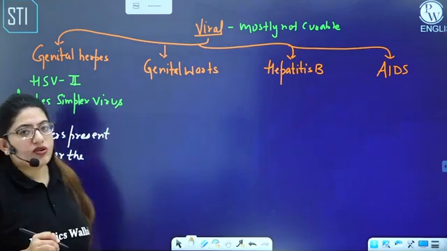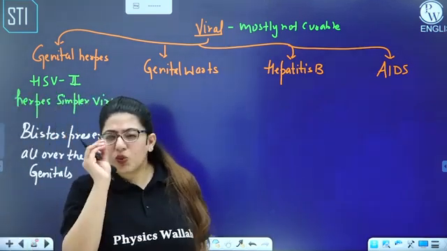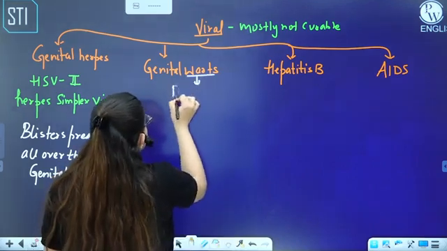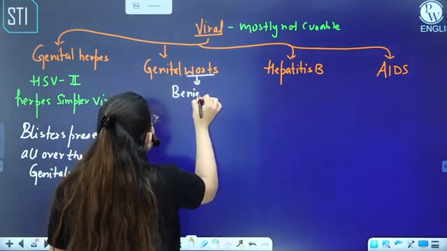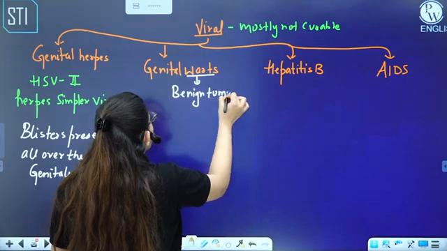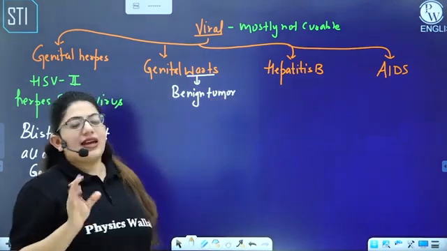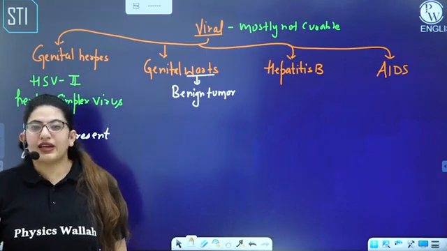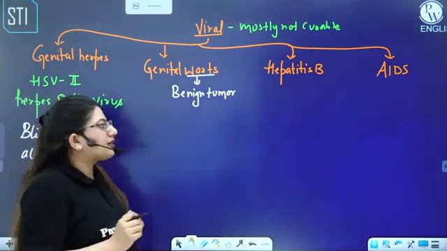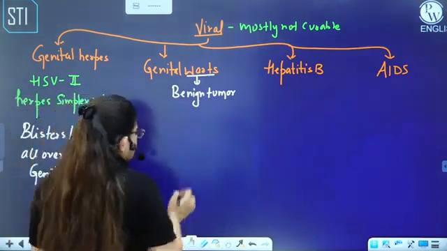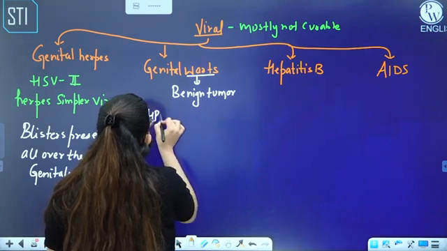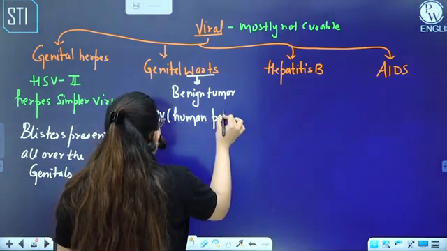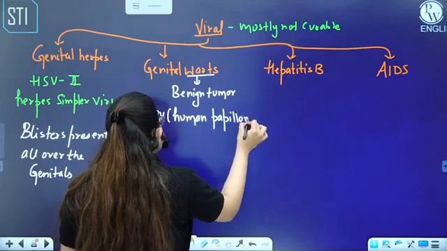Then we have genital warts. Now, what are warts? Warts are like small tumors. They are benign tumors. A benign tumor is one which does not move from one place to another, and it is less harmful. The one which is harmful is the malignant one, and you call it cancer. But these are small tumor-like growths. Genital warts are caused by HPV, human papilloma virus.